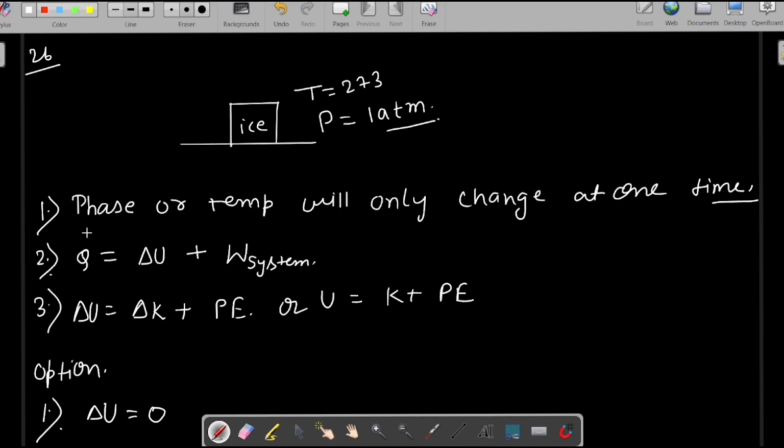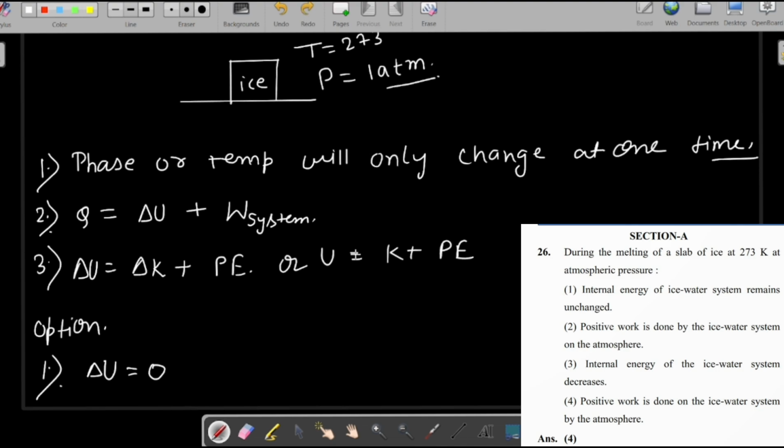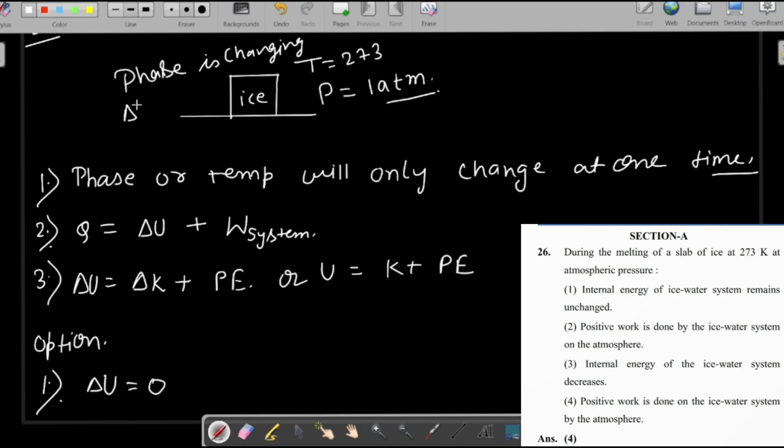As I said in the first point, either phase or temperature, only one will change. According to the question, it is changing its phase. The ice is becoming water, so the phase is changing here. It means the temperature will not change. It means change in temperature is 0.